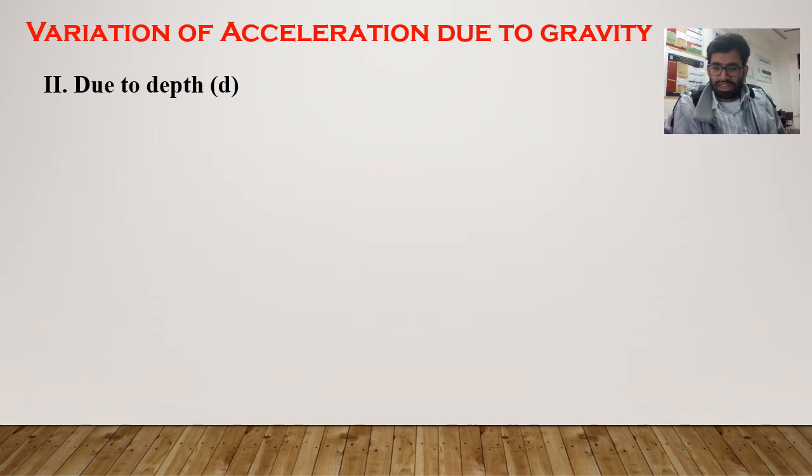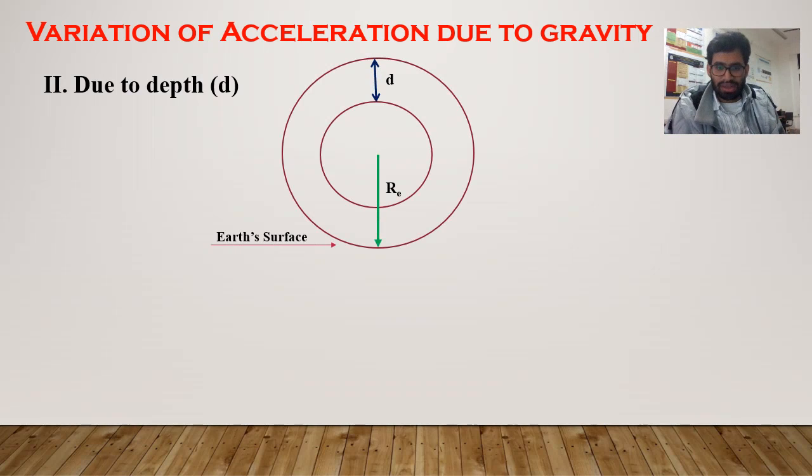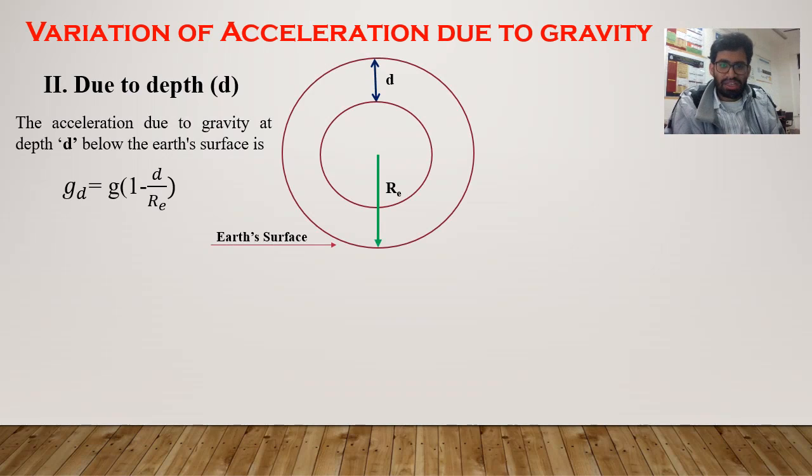So now we'll discuss the variation due to depth. From this schematic diagram, d is the depth below the Earth's surface, and Re is the radius of the Earth. We can calculate the acceleration due to gravity at depth d below the Earth's surface from the simple equation g_d equals g into 1 minus d by Re.